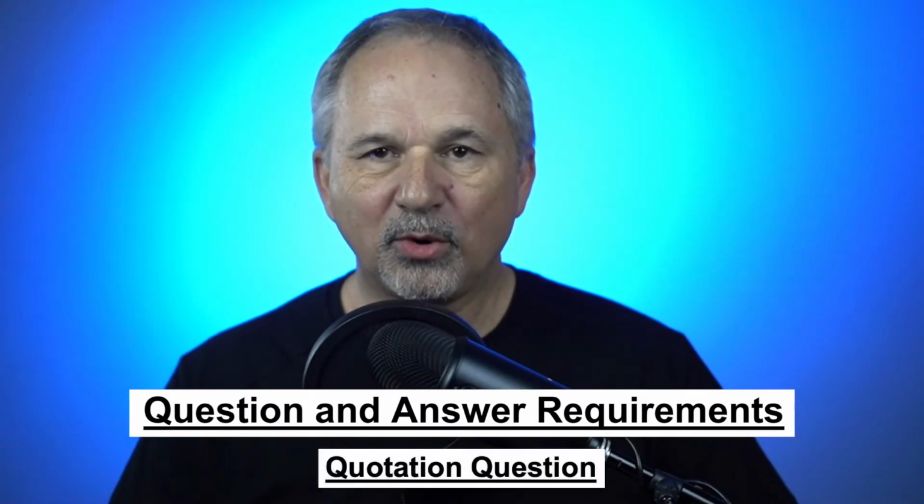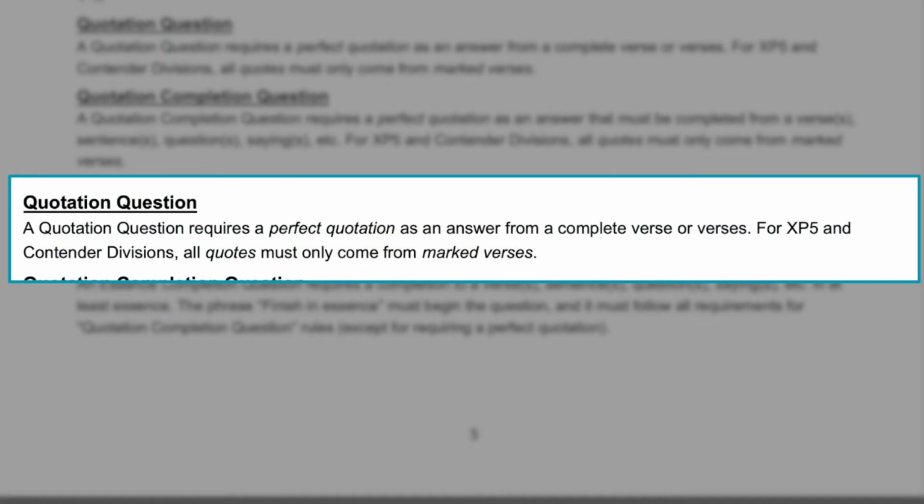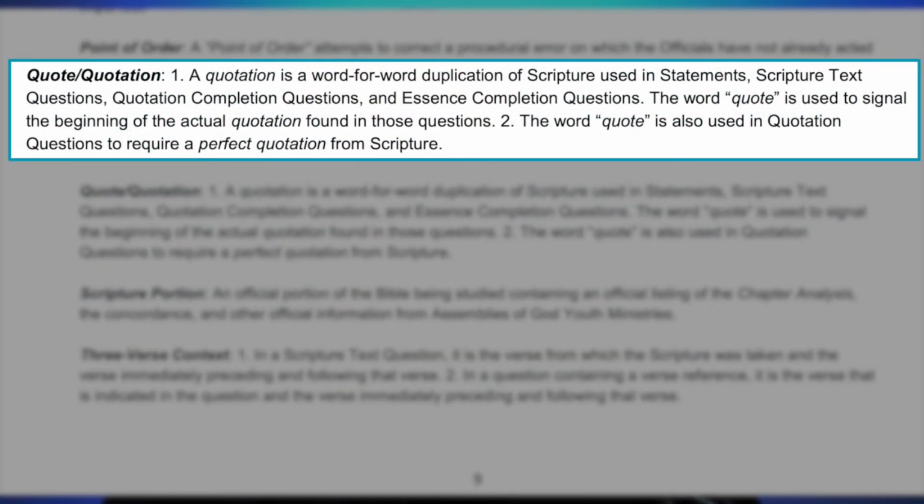familiar. First, the quotation question. A quotation question requires a perfect quotation as an answer from a complete verse or verses. For XP5 and contender divisions, all quotes must come from marked verses. It takes 2 definitions from the glossary to define a quotation and a perfect quotation. First, the word quote or quotation and the definition on page 10.